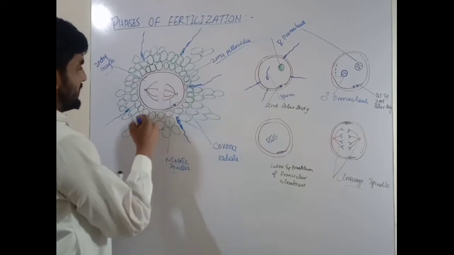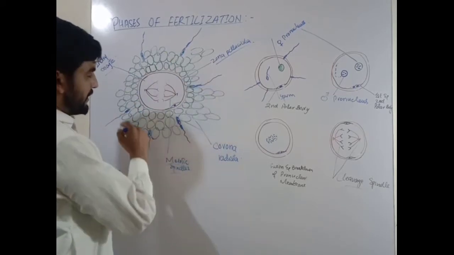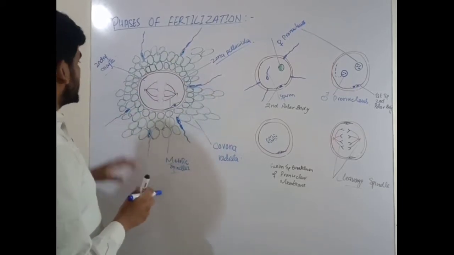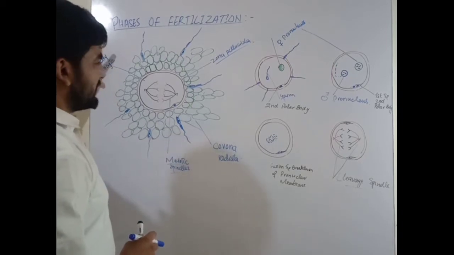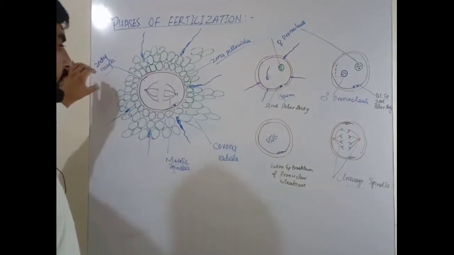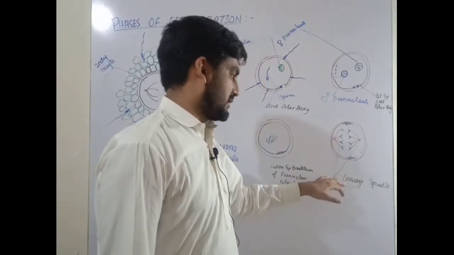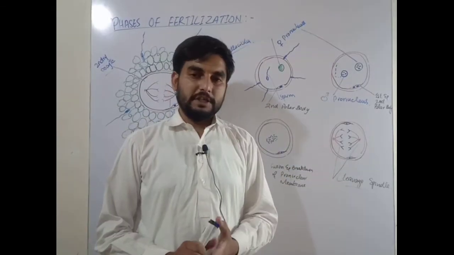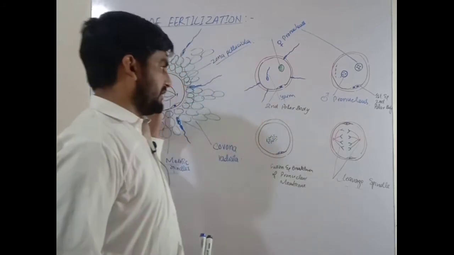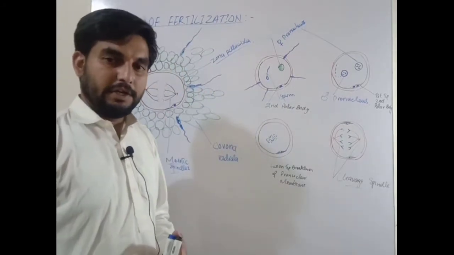These are the follicular cells that form the corona radiata, the outer covering of the ovum. So the process of fertilization starts from the sperm attacking the oocyte and ends at the first metaphase of the mitosis. Now we will see the individual phases of fertilization in detail.